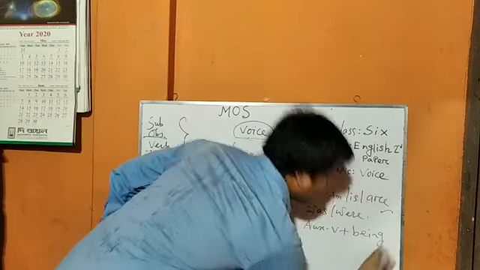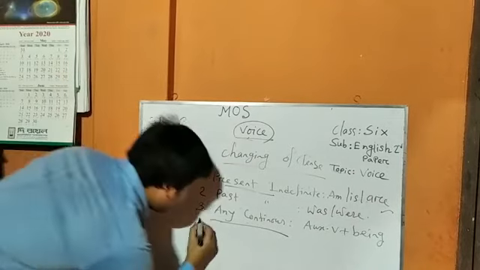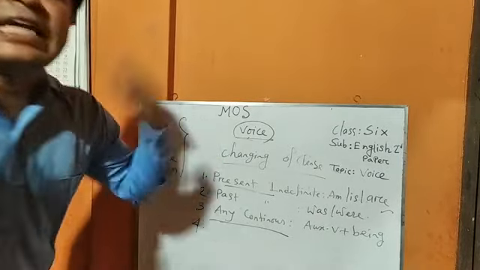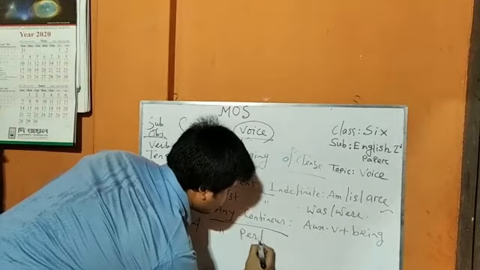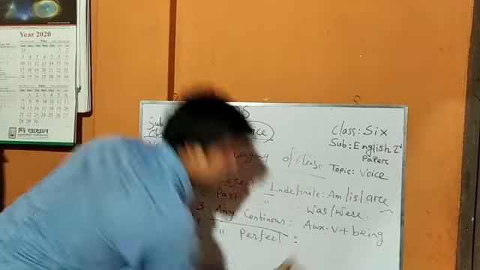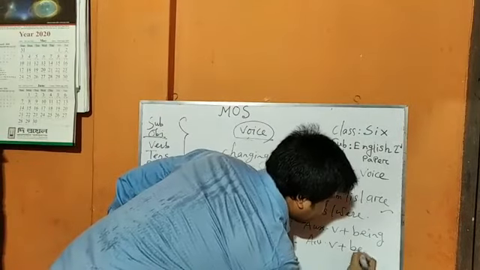You just add being with auxiliary verb. Okay, my dear student. Number 4, when you find any perfect tense, at that time you use auxiliary verb plus been.